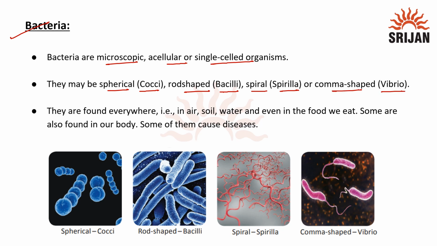Here we have images of different types of bacteria. This is spherical, cocci-shaped. This is rod-shaped, bacilli. This is spiral, spirilla, and this is comma-shaped, called vibrio. These bacteria are found everywhere: in air, soil, water, and even in the food we eat. Some of them are also present on our body and they can cause diseases.